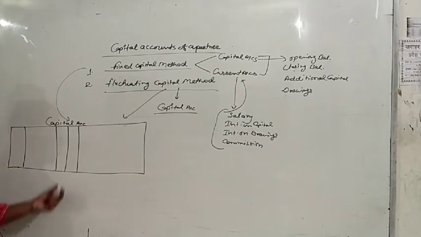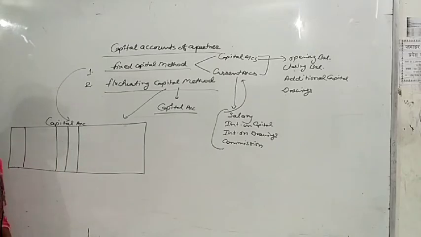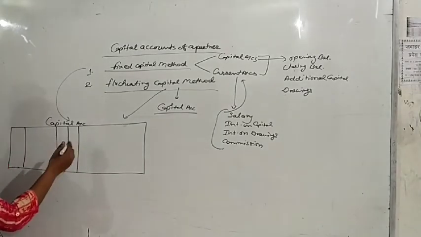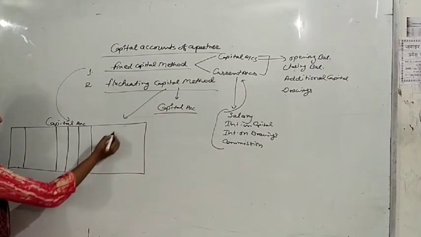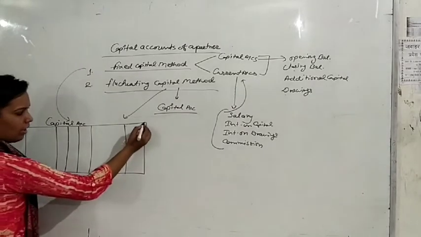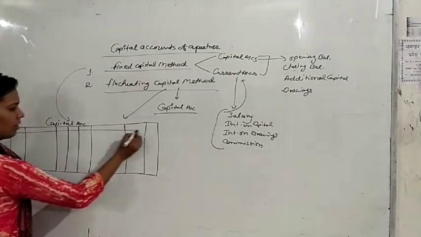Suppose there are 2 partners, then we will make 2 columns of amount. If there are 3 partners, then we will make 3 columns of amount. I am just making it according to 2 partners. Again, date, particulars and 2 partners. This will be the format.